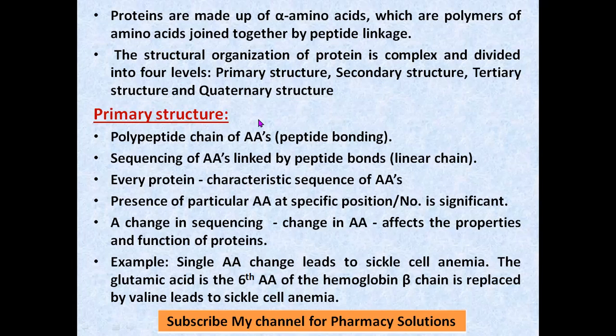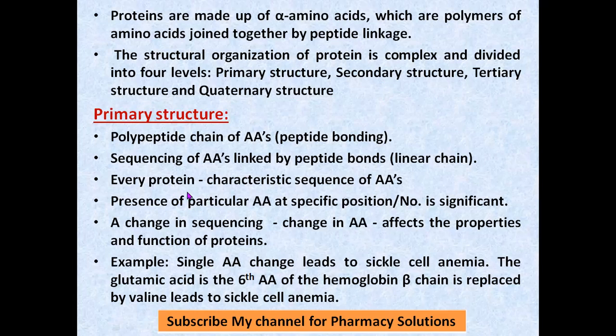Primary structure, in a simple way to tell, is a linear chain or a straight chain of amino acids. You go on joining amino acids by peptide linkage, and you will form a straight or linear chain. That is the primary structure of protein. So a polypeptide chain of amino acids joined together by peptide bonding, in which there is sequencing of amino acids. Sequence means they are positioned at that particular number or position.